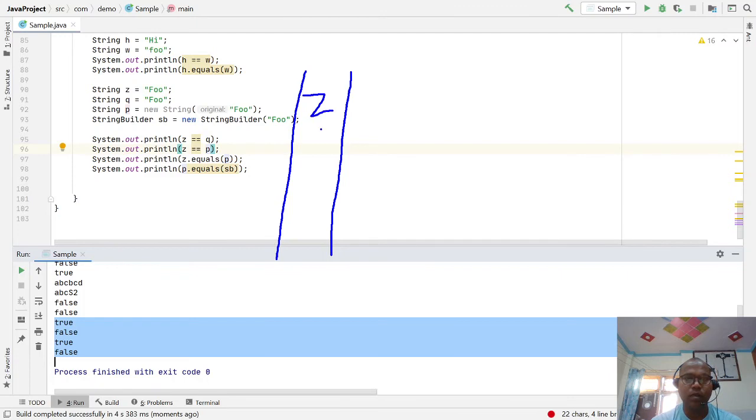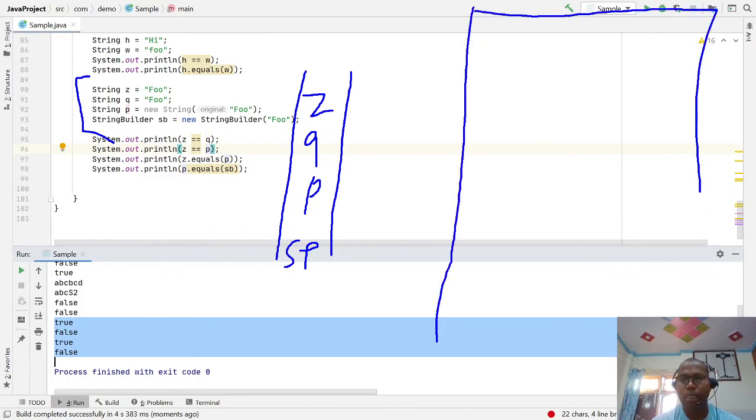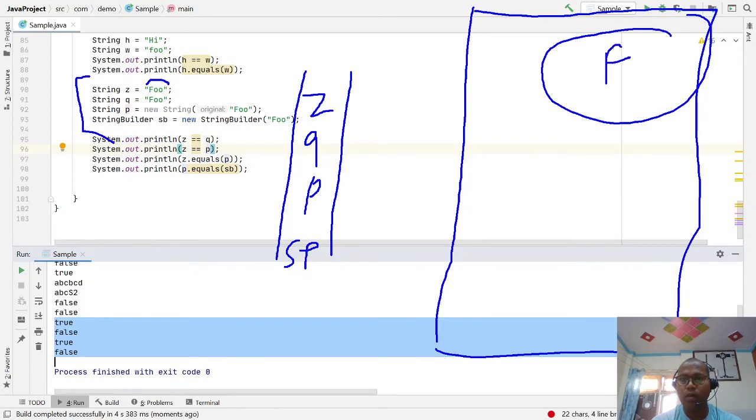This is z, this is q, this is p, this is your sb. For this, I am considering the memory perspective. Whenever you get a string literal foo for the first time, it goes to the pool memory, and that foo points to z. Now again q creates a foo in the constant pool memory.